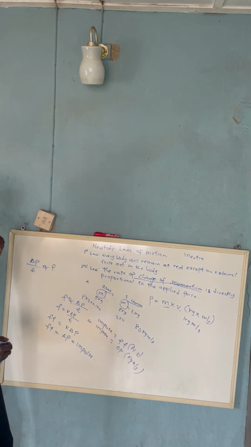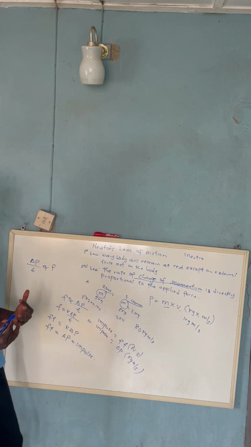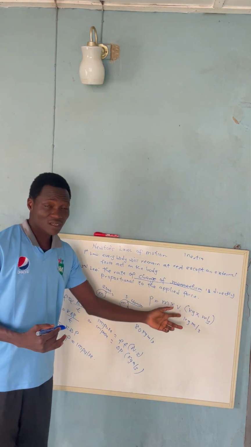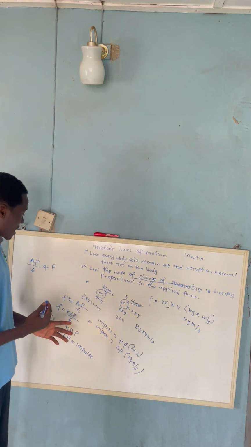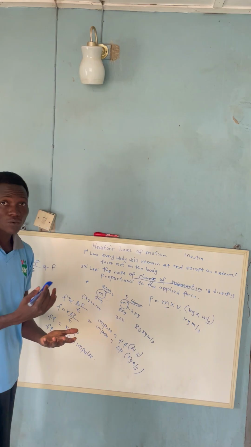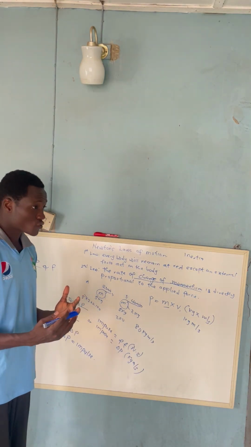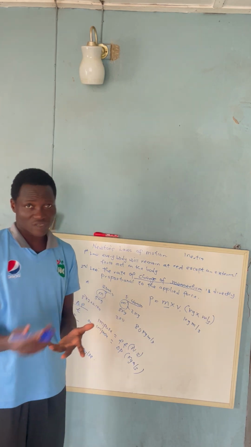Now we are going to write it in a more open form. Change in momentum. We already know what momentum is. We said momentum is the product of mass and velocity. But because we are having a change there, it means that we have initial momentum and also final momentum. That means the change will be equal to the final minus the initial.